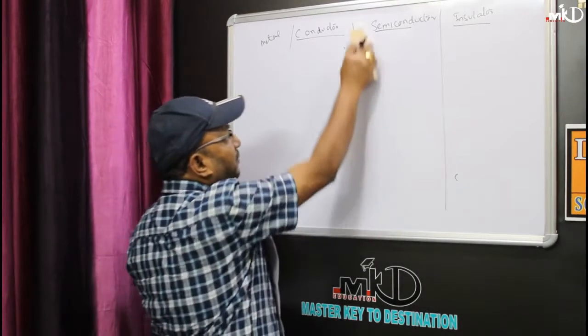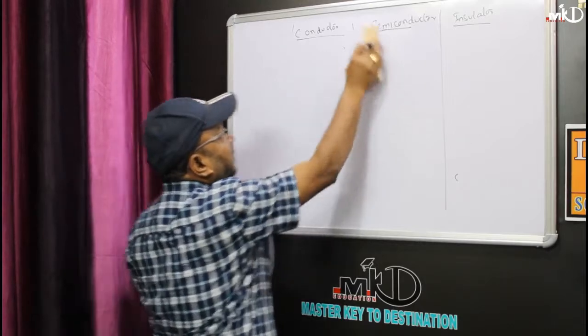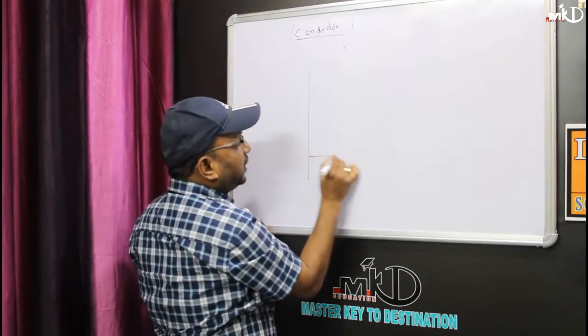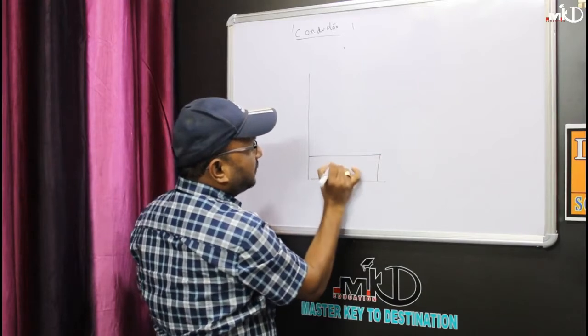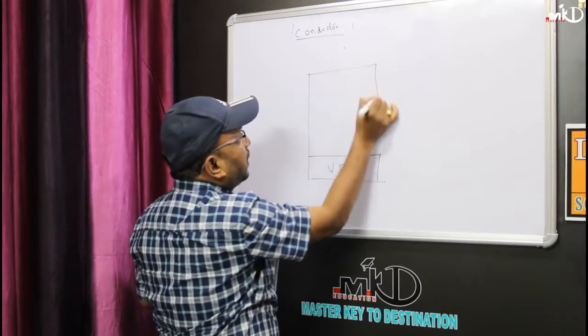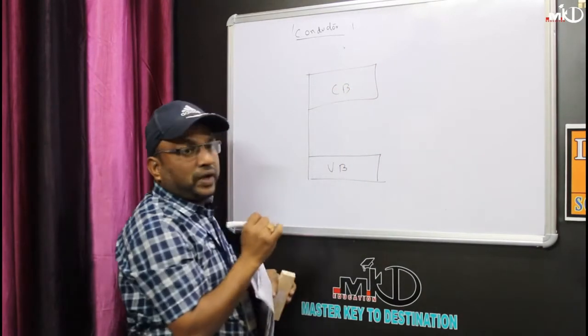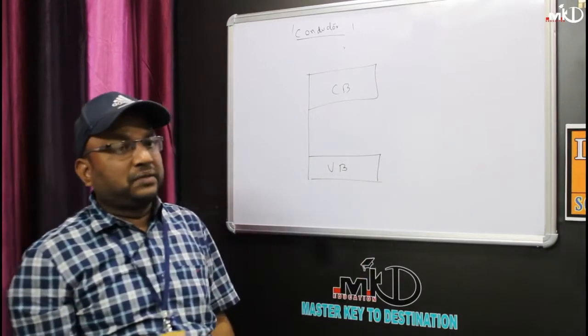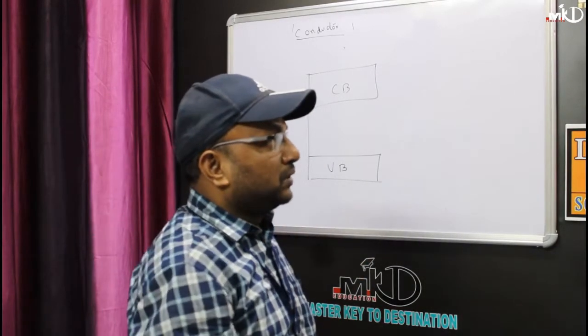Suppose I am taking a conductor. In a conductor you have two things: one is called the valency band, and one is called the conduction band, as shown in the figure.